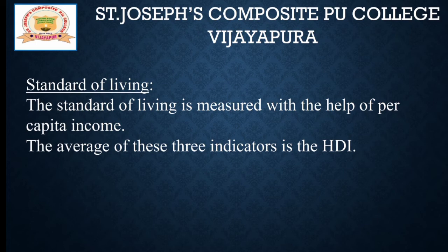So the average of these three indicators is the HDI. What is this HDI or Human Development Index, and how do we measure it? It is the average measurement of these three: life expectancy plus literacy level along with standard of living. These indicators together we can consider as the Human Development Index.